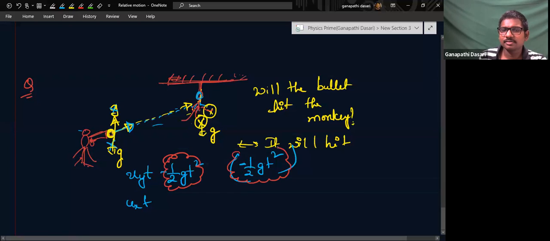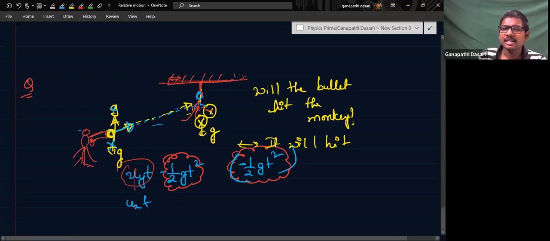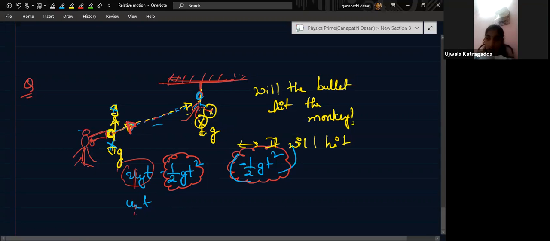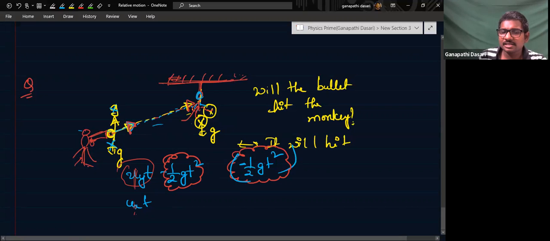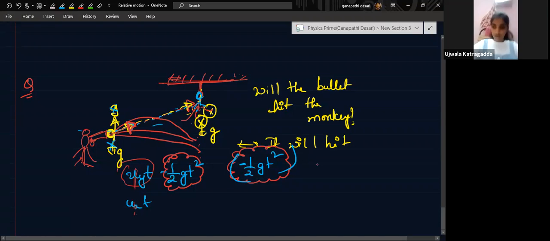You can see that. This u_y t will remain constant. And u_x t is exactly in this direction only. It will go and hit the monkey. How much ever displacement the bullet will have downwards, the monkey will also have the same. So the bullet might hit here or some other point, the point of hitting may change depending upon the velocity of the bullet, but it will definitely hit. You got it?